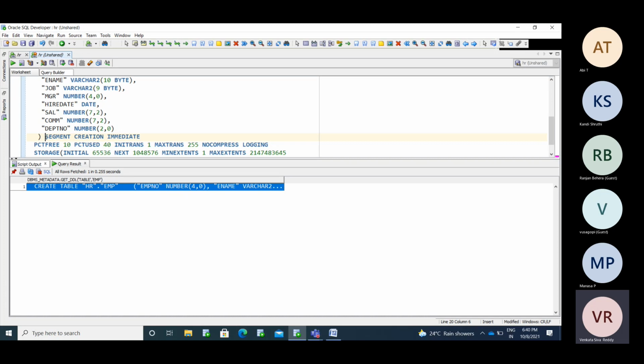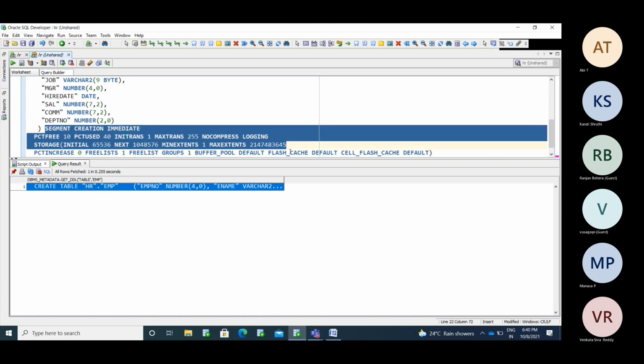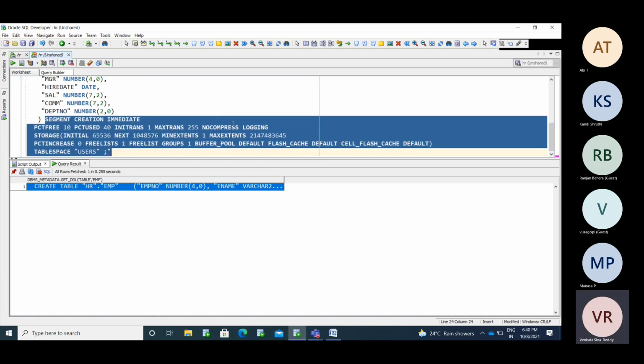In this way, you created the table. These are extra statements. The table will be stored in the database, in the table space. See here, the table space name is users. This is not your job. The Oracle DBA people will take care of where the data needs to be stored, in which schema and which table space.